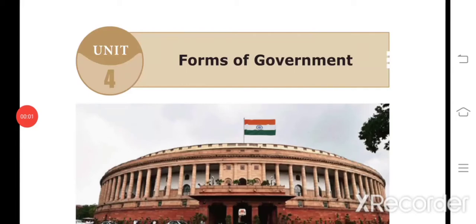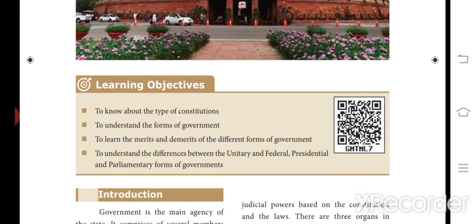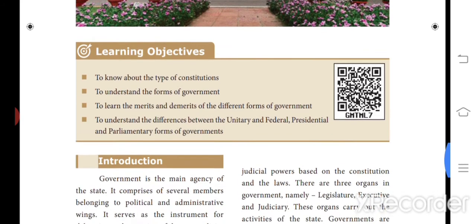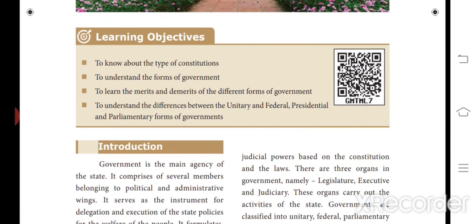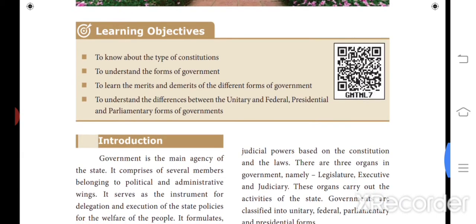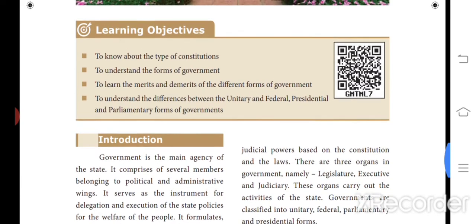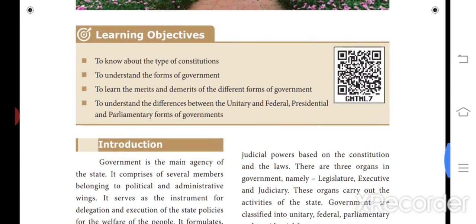Good morning, students. Today we are going to start the new chapter from History Civics, Unit 4, Forms of Government. In this chapter, we are going to see the types of constitutions, the forms of government, the merits and demerits of the different forms of government, and also the differences between the unitary and federal, presidential, and parliamentary forms of government. So, first we can see what is meant by government.